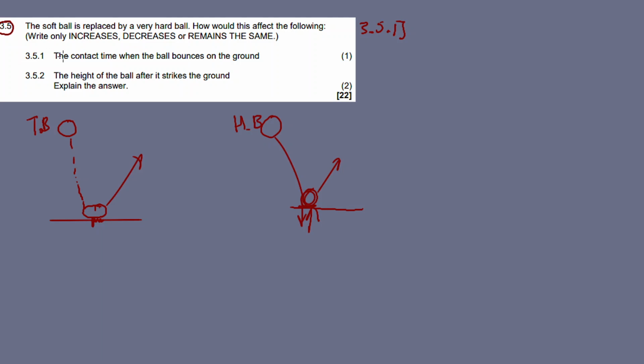They ask in 3.5.1, the contact time when the ball bounces off the ground, will it increase, decrease, or remain the same?